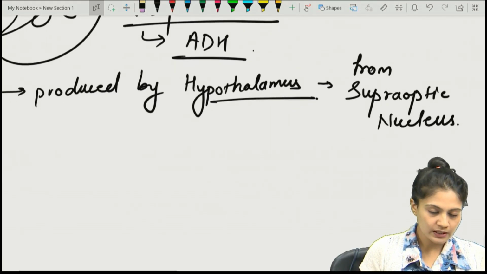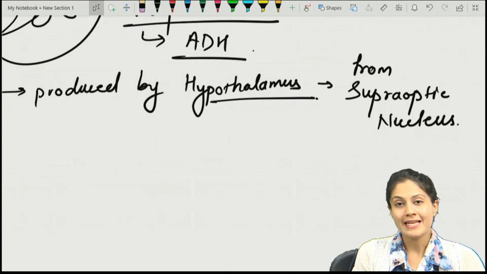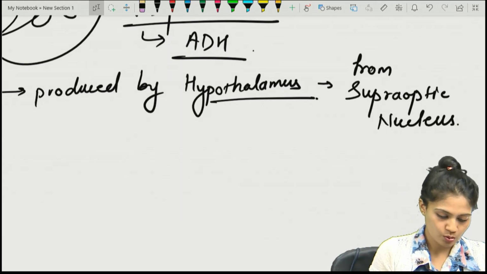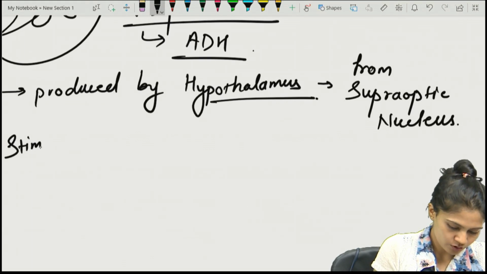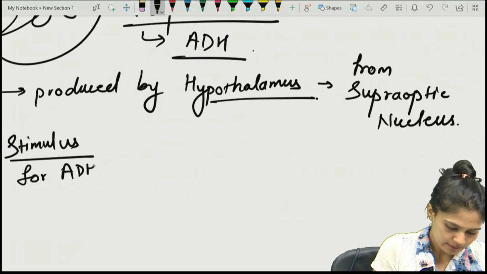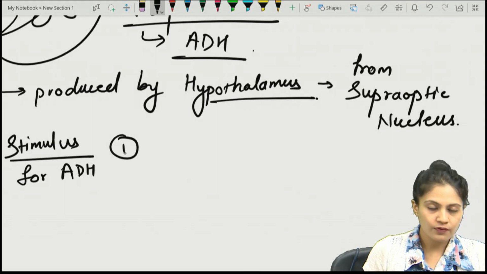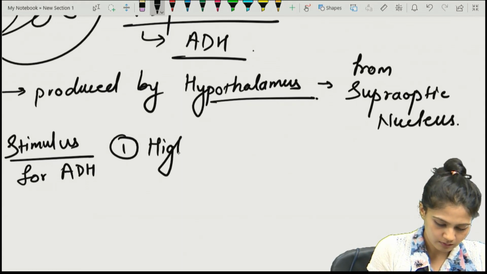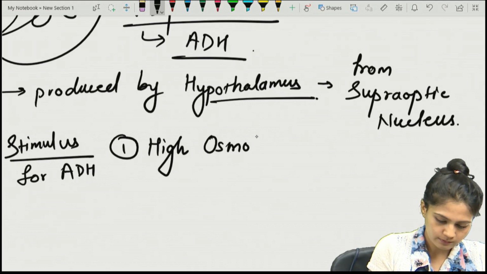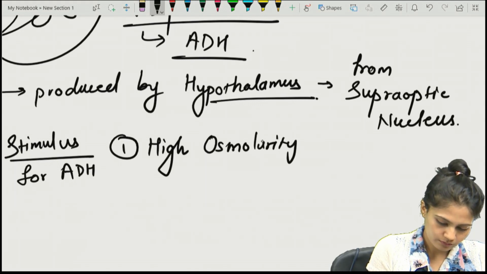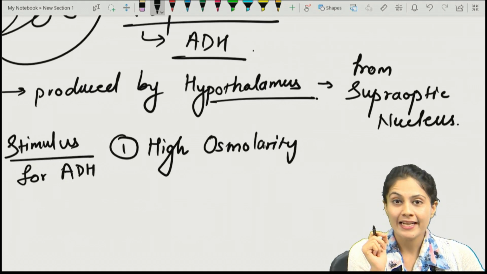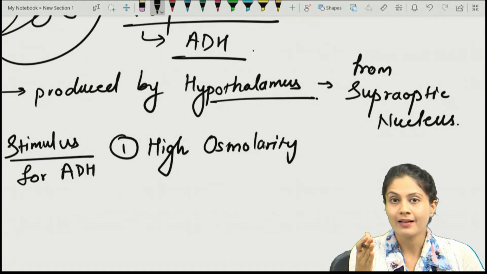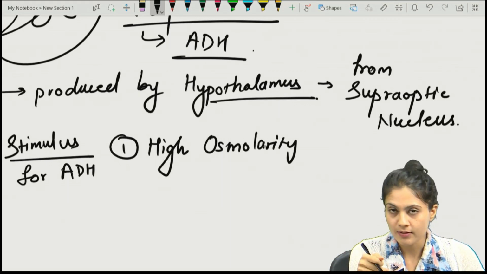But for that we require a stimulus. For having any response, we require a stimulus. So, what is the stimulus for ADH? There are three major stimuli for ADH release. The first and foremost important thing is high osmolarity. Remember, it is antidiuretic hormone. Antidiuretic means more and more water reabsorption will occur once this ADH is released, right?